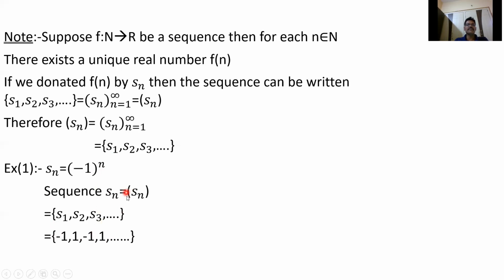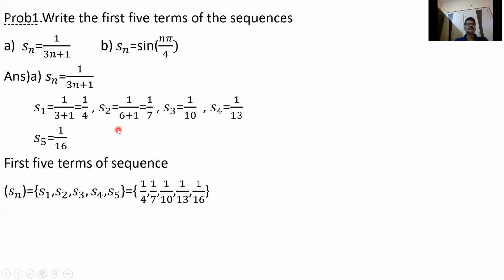So if I simply write sequence Sn, it means bracket Sn. This can be written as S1, S2, S3, and so on, or as Sn, n equal to 1 to infinity. So when I say sequence, it means a real sequence.